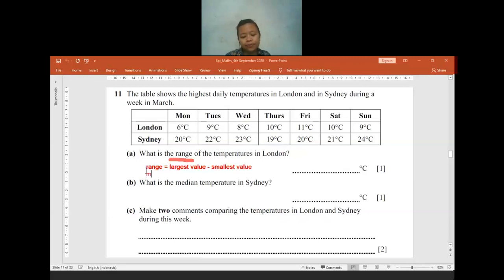Now, what is median? Does anyone still remember what median is? We have mean, median, mode, and also range. Yeah, median is the middle one. So median is the middle one after we order the data, all the data, from the smallest to the highest.